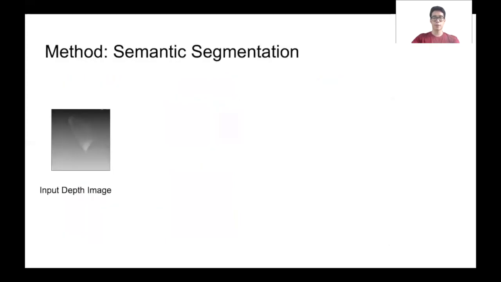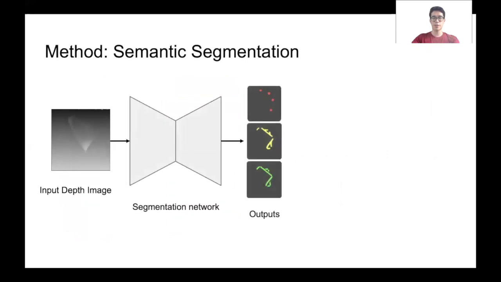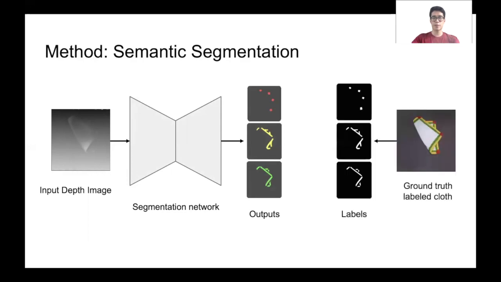We first train a network that takes a depth image as input and outputs a segmentation of true corners and edges. We obtain ground truth labels by painting a cloth and collecting images of it in various poses. Color is only used during training to obtain ground truth. The network only sees depth images. The network is also trained to predict an inner edge mask, shown in green, which helps determine the direction of